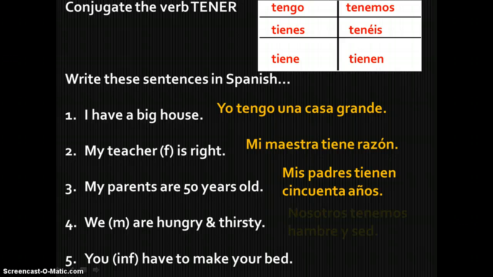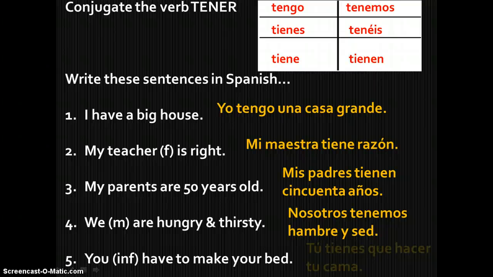We are hungry and thirsty. Nosotros tenemos hambre y sed. And you have to make your bed. Tú tienes que hacer tu cama.